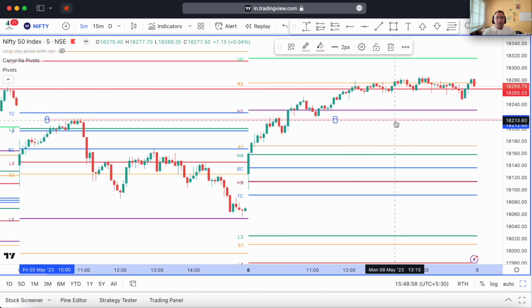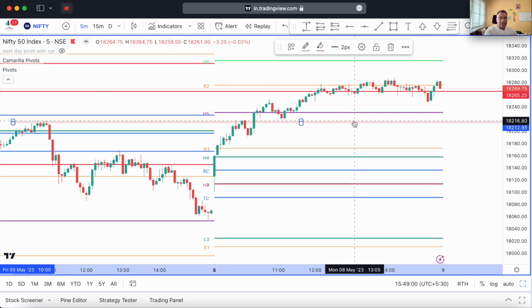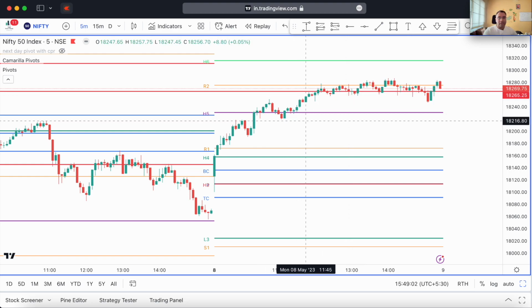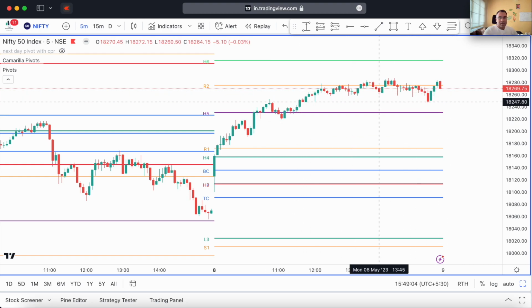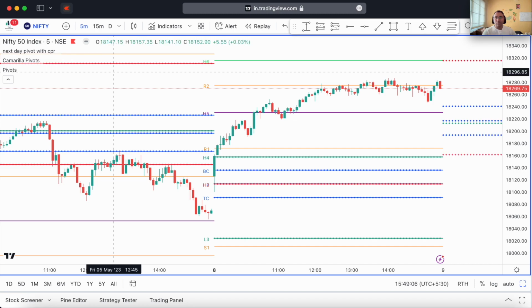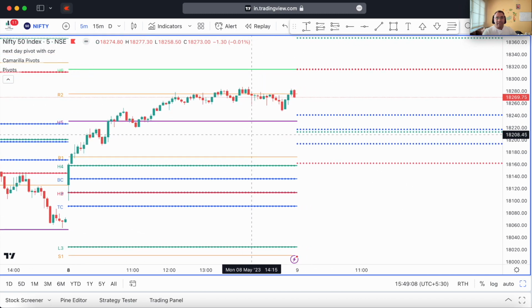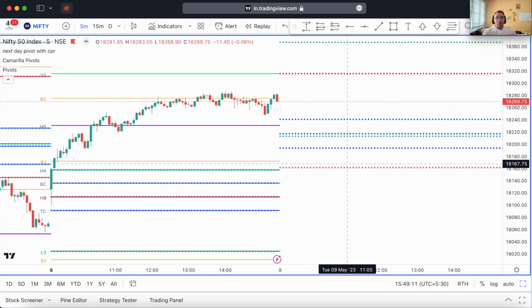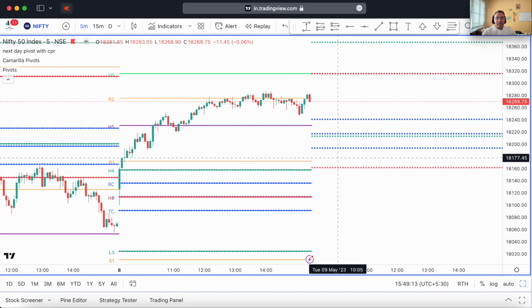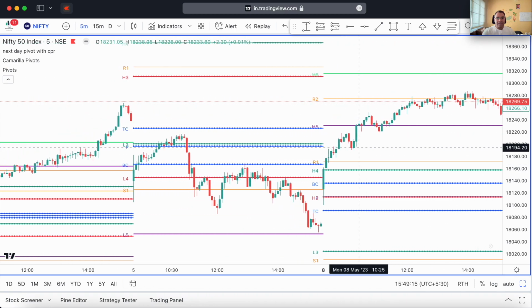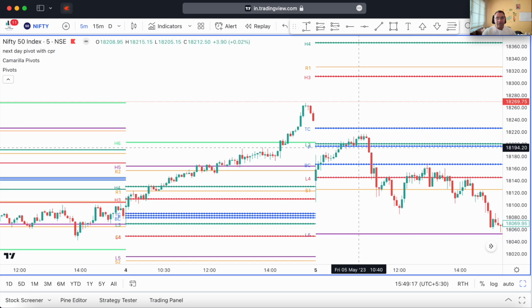And what if we go and check Nifty now? We don't need this supply zone, so we will delete that. We don't even need this line here. I'd mark the red line from previous price action that Nifty has broken today, and we can see that Nifty has had a wide range of motion today. So we again have a pretty wide CPR. You can see the kind of movement Nifty has been making.